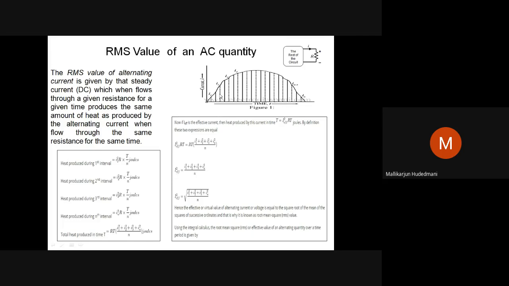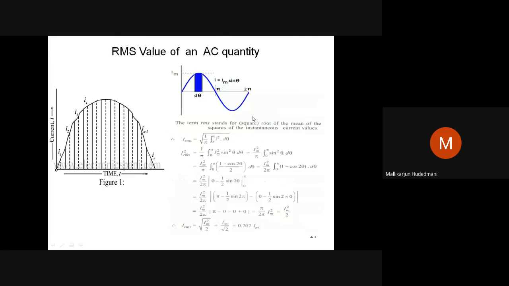This is for any periodic wave. It need not be sinusoidal. For a sinusoid, we have a shortcut. For any wave, trapezoidal, square, triangular, which is alternating, with a set of positives and a set of negatives, we can calculate the RMS value with the help of these instantaneous values. For that, I'll show one example here.